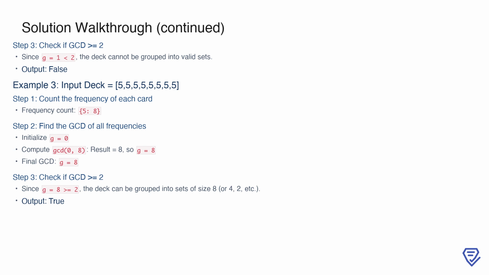Now, consider the input deck 5 5 5 5 5 5 5 5, where the frequency count is 5: 8. Here, we calculate the GCD of the frequencies, starting with G initialized at 0. The GCD of 0 and 8 is 8, so G becomes 8. This means the final GCD is 8. Since 8 is greater than or equal to 2, we can group this deck into sets of size 8, or even smaller sizes such as 4 or 2. The output for this example is true.